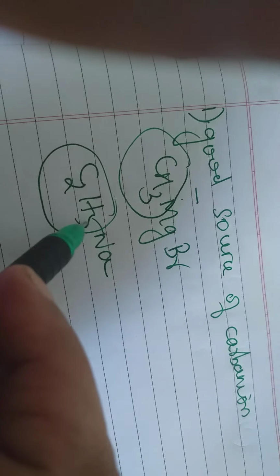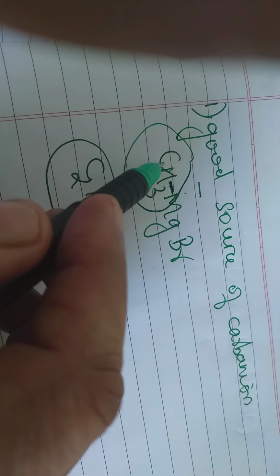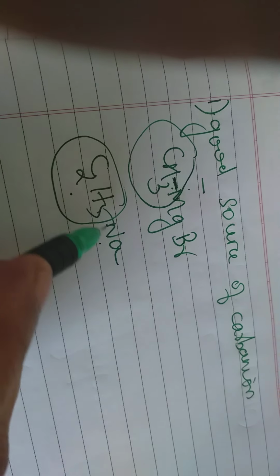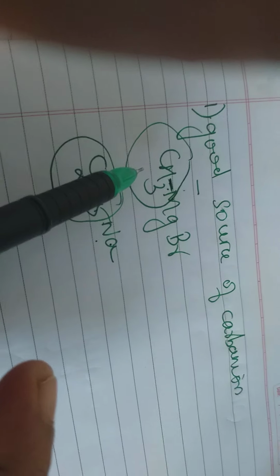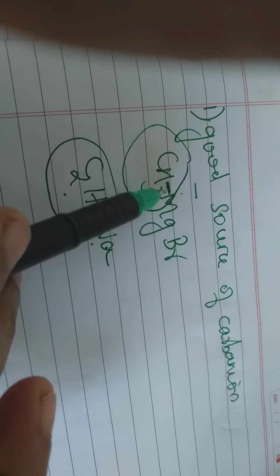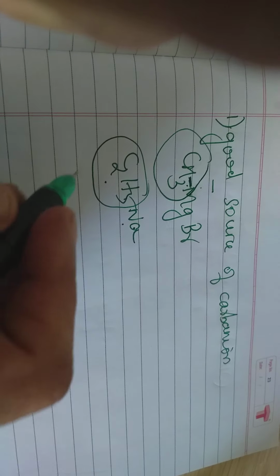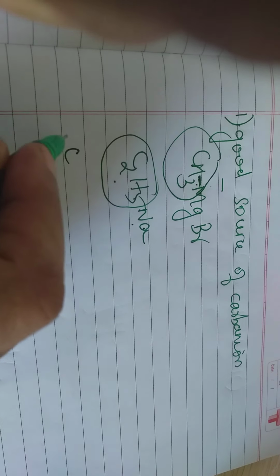Now the difference between these two is that in the Grignard reagent, this is a covalent bond. We had already seen it is a covalent bond with ionic character, whereas in this compound it is a purely ionic bond between carbon and sodium. Anyway, we are more interested in the Grignard reagent, a covalent bond with strong ionic character. So it acts as a good source of carbanion. Not only that, the Grignard reagent acts both as a good nucleophile and a good base.